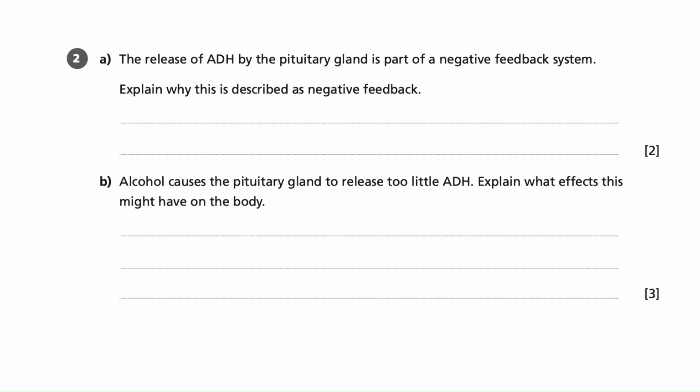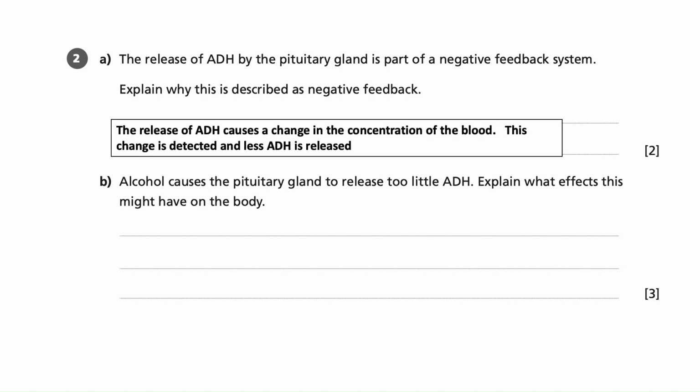Question 2, Part A. The release of ADH by the pituitary gland is part of a negative feedback system. Explain why this is described as negative feedback. Okay, so with this 2-mark question, we're trying to think how can we explain negative feedback in terms of the release of ADH. So remember, when we talk about negative feedback, it's as one thing increases that then leads to an action that then causes it to decrease.